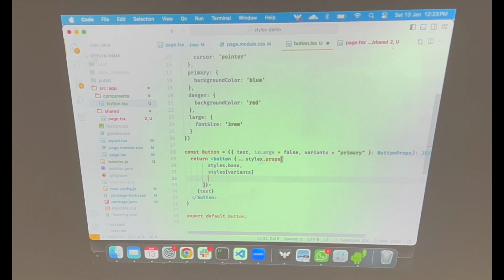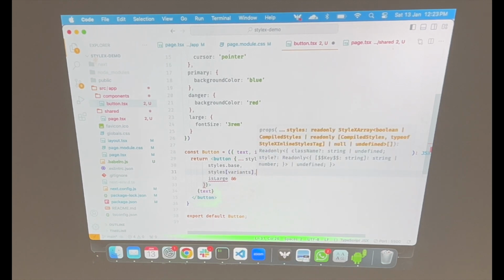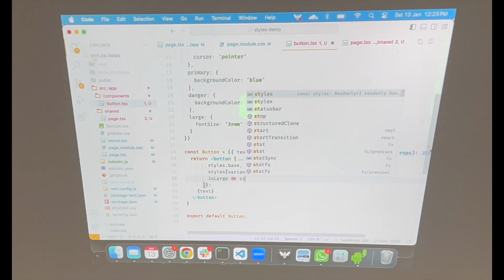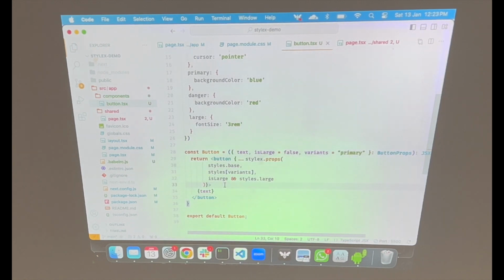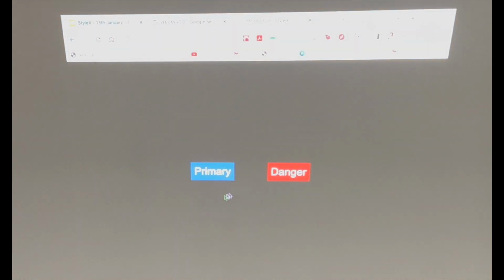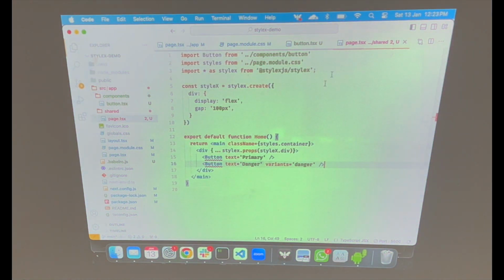And I can add a condition here. So this props API is highly custom. It's very flexible, right? You can add a condition here, something like isLarge, and if isLarge is true, we can apply the styles dot large. So let's come back here. Now nothing is happening because we have not passed it. Let me pass isLarge to our primary variant.